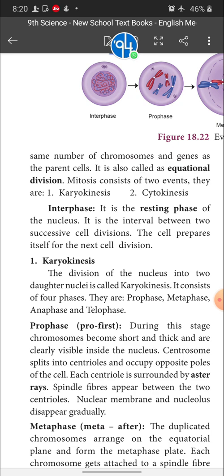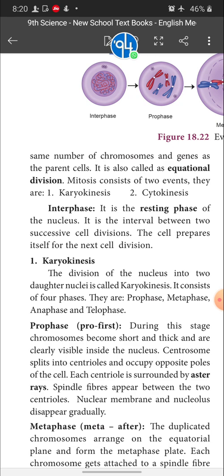DNA is present inside the chromosome in a linear fashion. A fragment of DNA is called a gene. Genes control the characters of our body. Not only our body, in all organisms the gene is the functional unit of characters. So children, this is the preparation that takes place in the interphase stage.